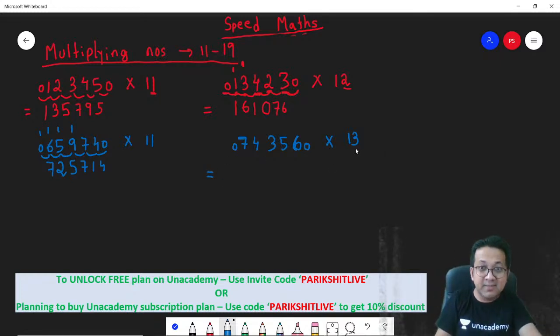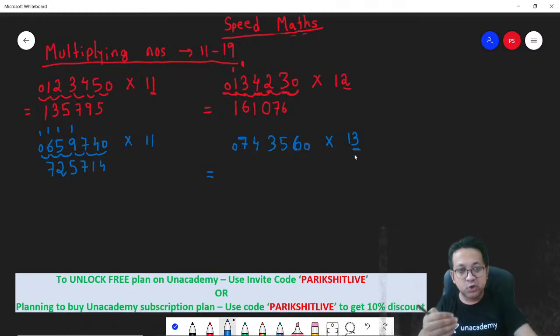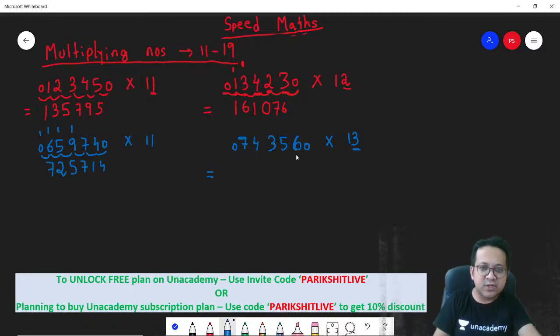First, remember this time it is 13. So because it is 13, first you will do into 3. You will make the number thrice and then add. So 6 into 3, 18. 18 plus 0 is 18. Carry over 1. Next, make it thrice. 5 into 3, 15. 15 plus 6, 21. Carry over 1 is 22. Carry over 2. Correct?